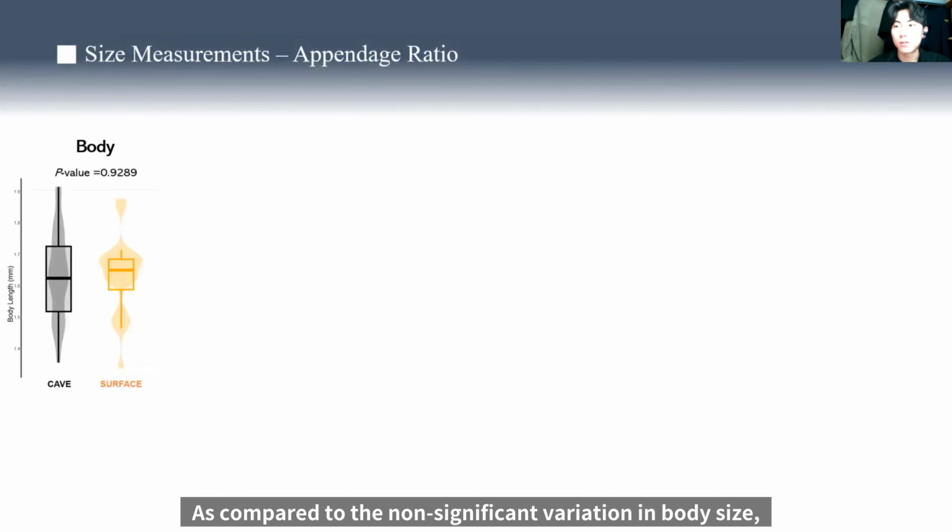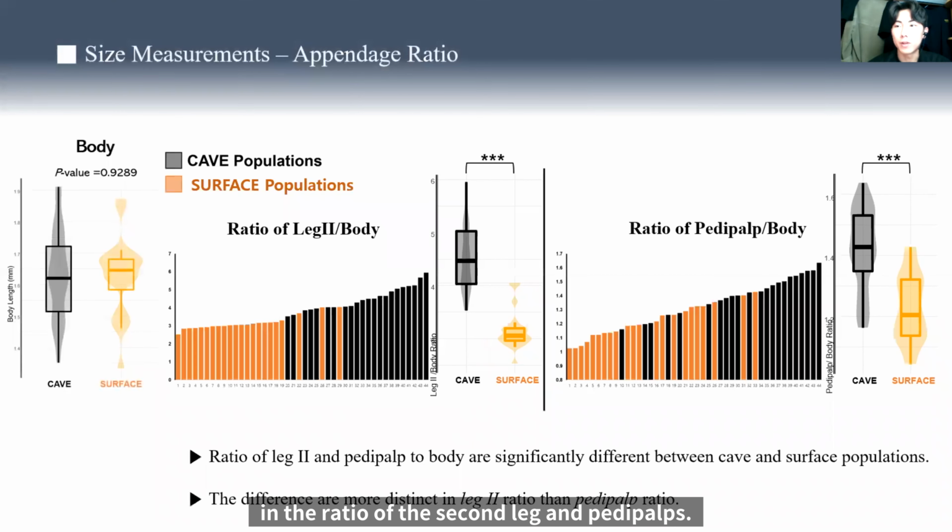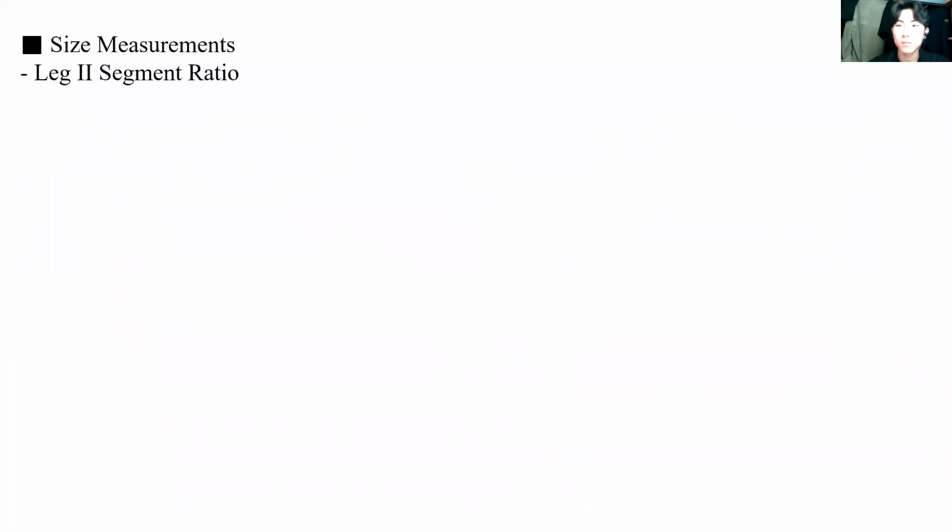As compared to the non-significant variation in body size, there are clear differences in the ratio of the second leg and pedipalps. It means that the cave populations have larger second legs and pedipalps relative to their body than the surface populations. In particular, the difference in the second leg is more distinct between the two groups than that of the pedipalp.